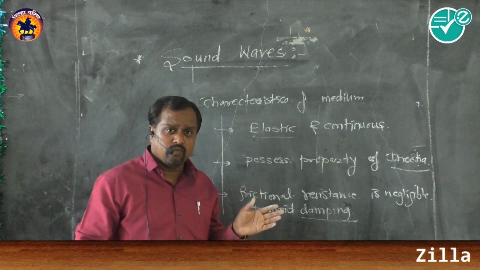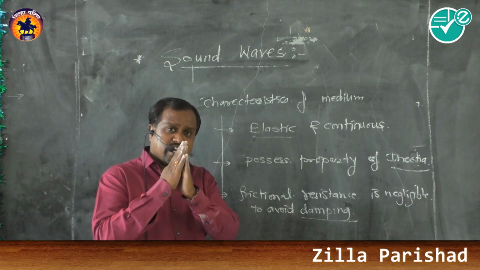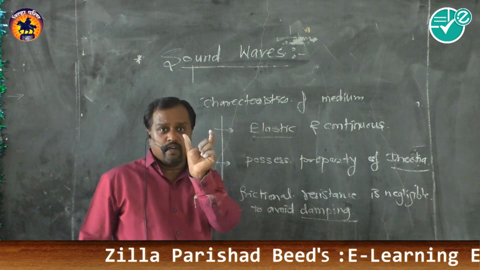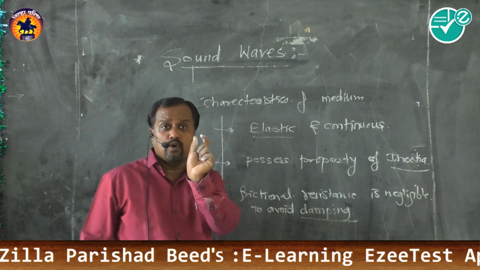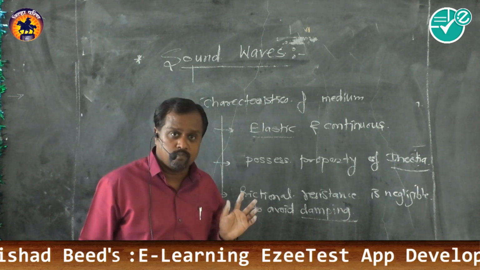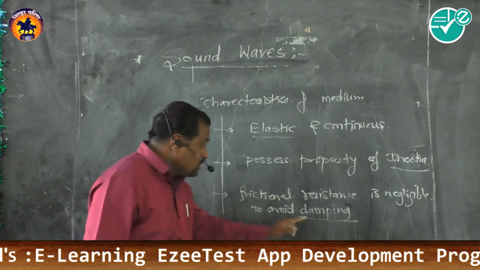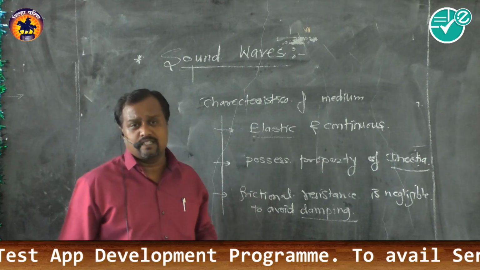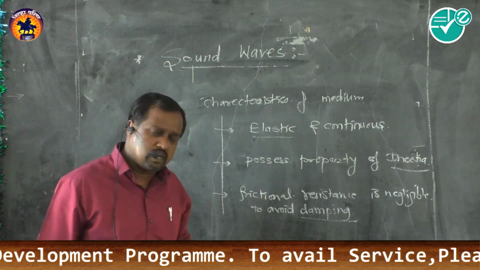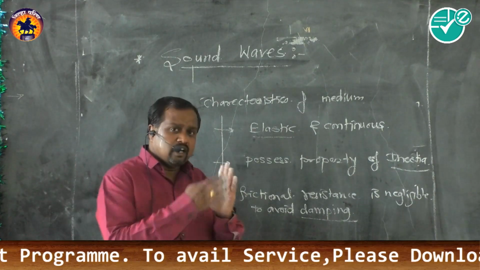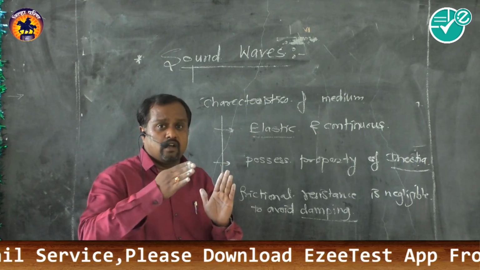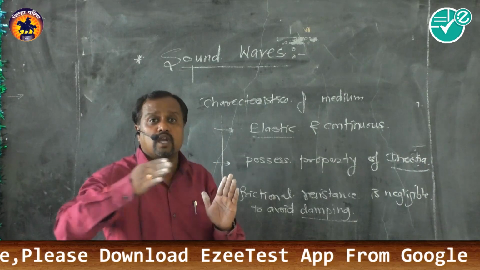The same is true of a tuning fork. Its prongs vibrate when struck on the rubber pad. The prongs vibrate with large amplitude, slowly the amplitude reduces, and finally it stops. This case is called damping. Basically, oscillation has two types, damped oscillation and undamped oscillation. Damping means the energy of the particle goes on reducing with respect to time.